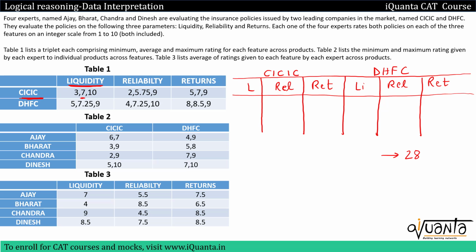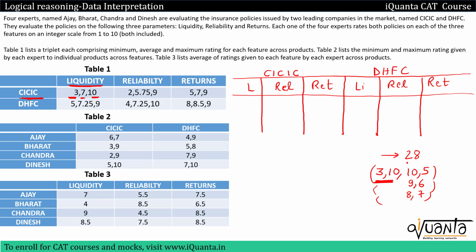We know that the minimum rating any expert gave was 3, and the maximum was 10. So out of this 28, one of the ratings will be 3 and one will be 10. The sum of these two ratings is 13. We need 15 more. So what are the possibilities of two ratings that have a sum of 15? We can have 10-5, 9-6, 8-7. Then it will again become 6-9, 7-8, which is basically the same. So we'll have 3 possibilities of ratings given to liquidity by these 4 experts.